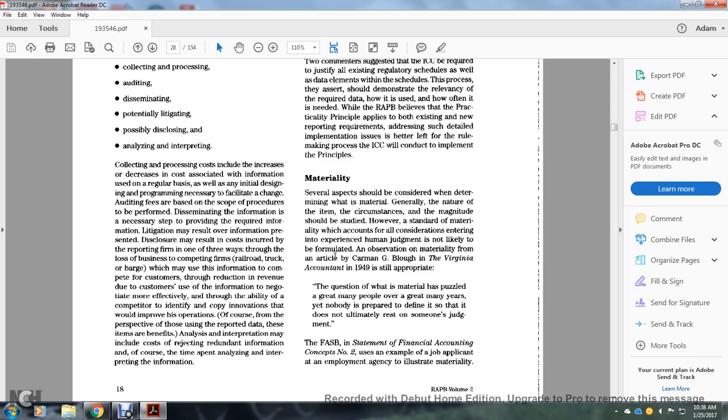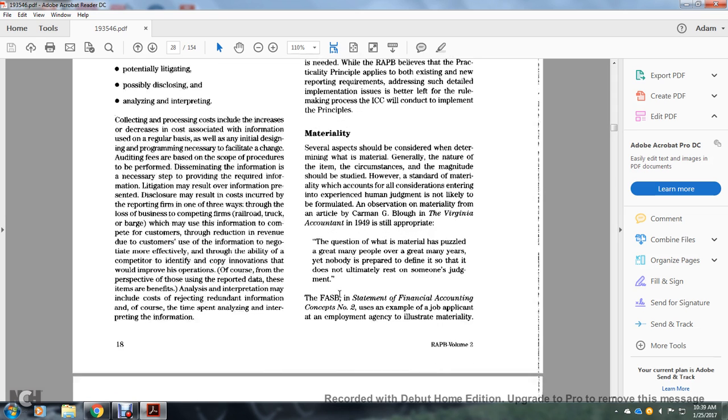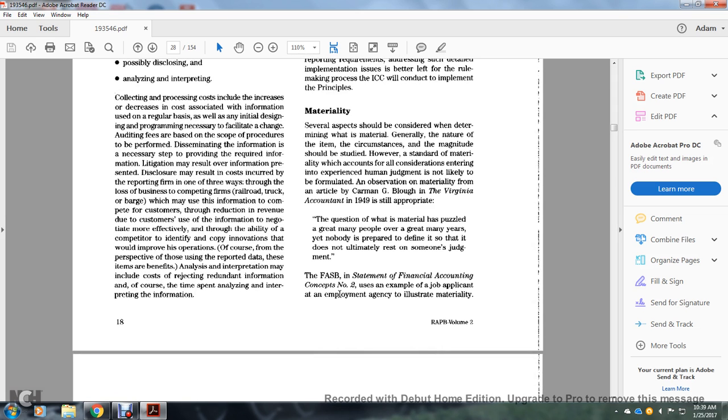Observation: materiality is an account, with Judge Carman J. Blow of the Virginia account in 1949 still appropriate. The question whether something is material is judged by the general meaning of the public over a great many years, and nobody is prepared to define it so that it does not ultimately rely on someone's judgment. Alright, the Financial Accounting